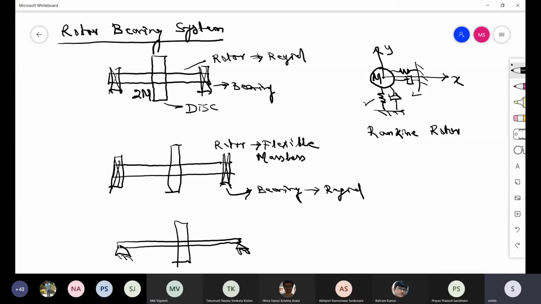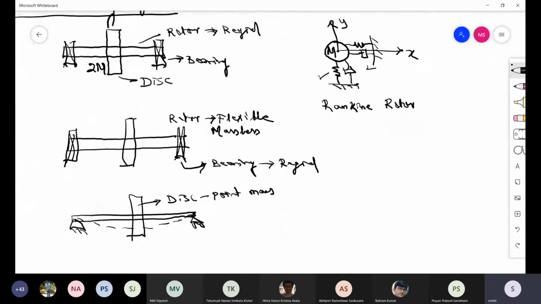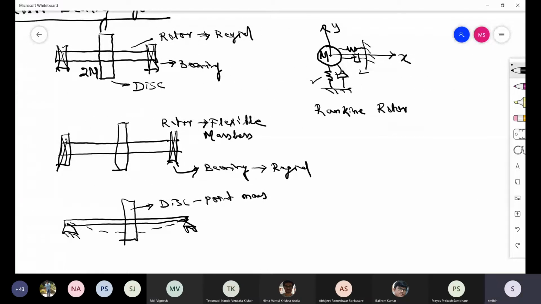So this rotor is flexible, that means it can bend, so it can change shape due to vibration. And this is a point mass. The disc is centrally placed, so that's the total mass of the system.